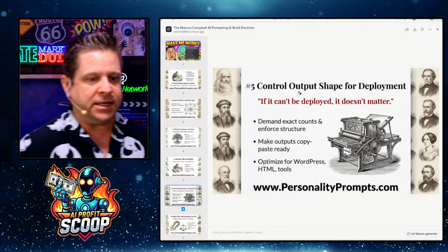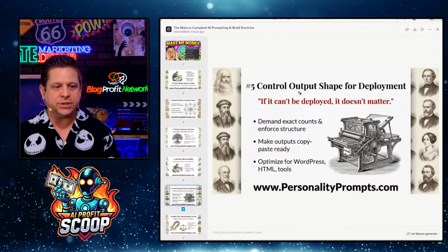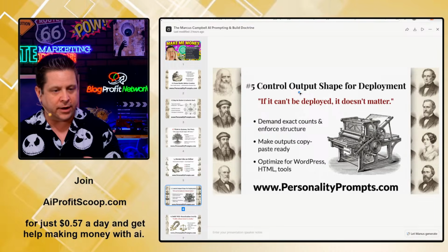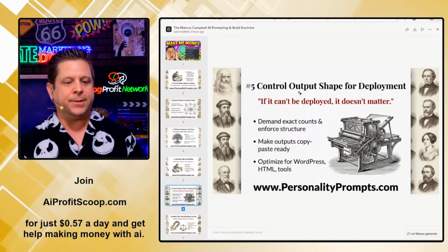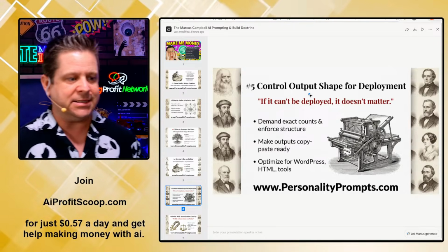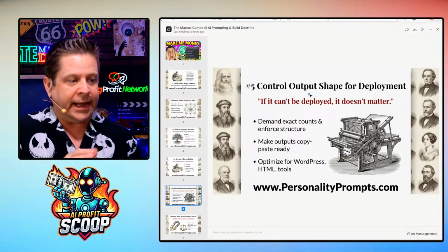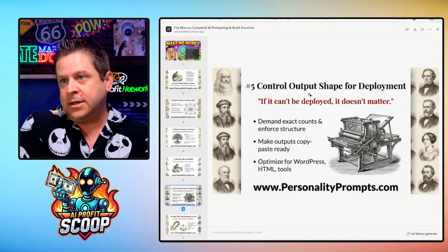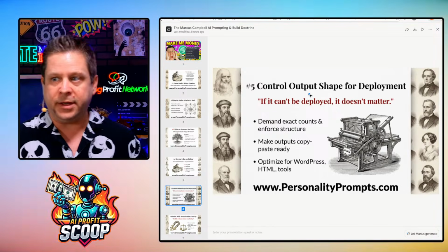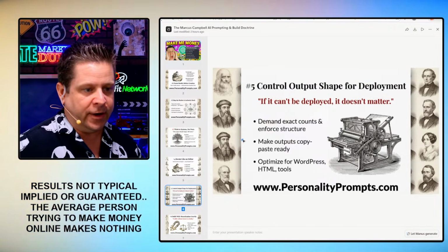Now, understanding even deeper, demand exact counts, enforce structure. Make outputs copy and paste ready, so they're ready to go. I don't want any barrier of entry. Optimize for WordPress, HTML, or tools. Notice that's something that AI says that I'm using, where we're going through and saying, okay, how do we use this for WordPress? I've actually gone through and built complete WordPress pages with this based on the stuff that it creates. Very, very important.